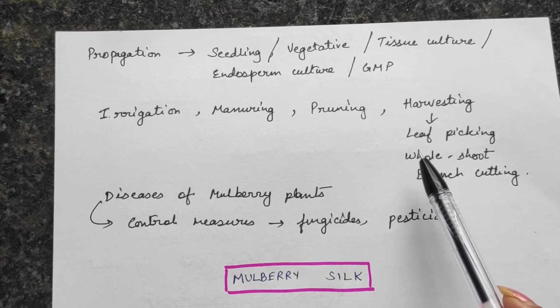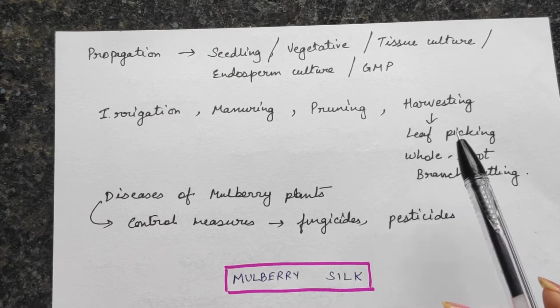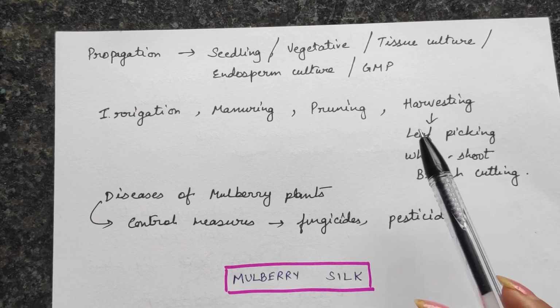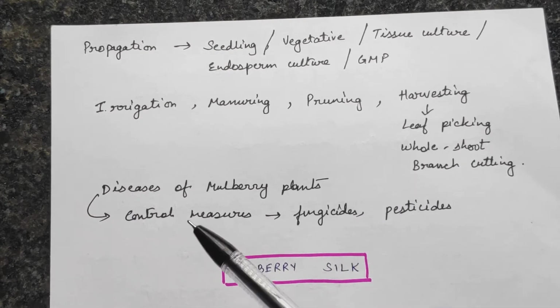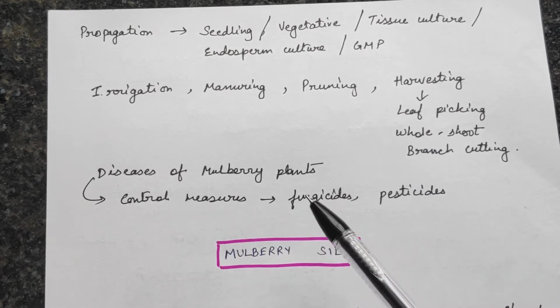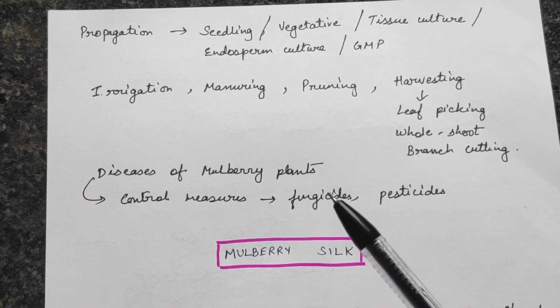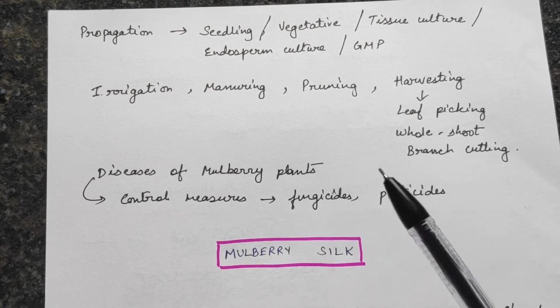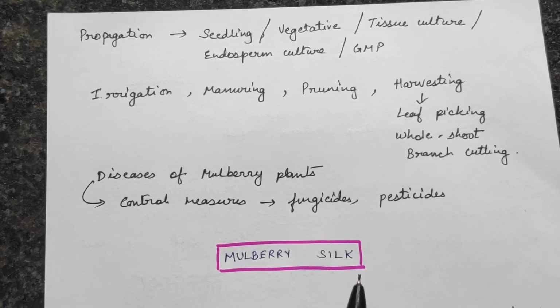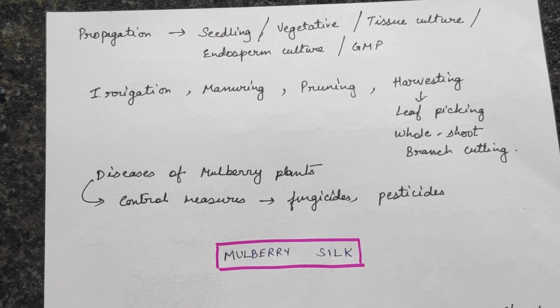They are used for making jam, jelly and other food products. So that is also one kind of advantage of doing sericulture. Now this plant may get some diseases, like fungal disease or something like that, which is usually treated with some fungicide or pesticide and all these things. So this is the agricultural part.